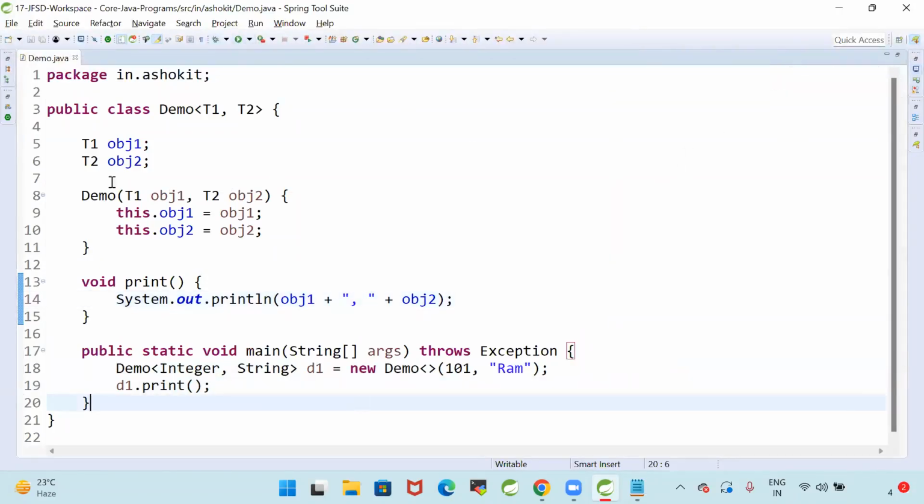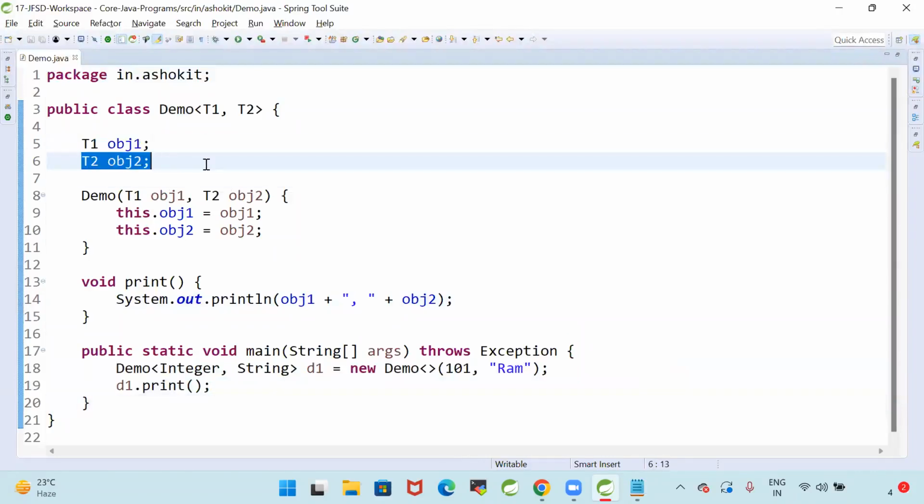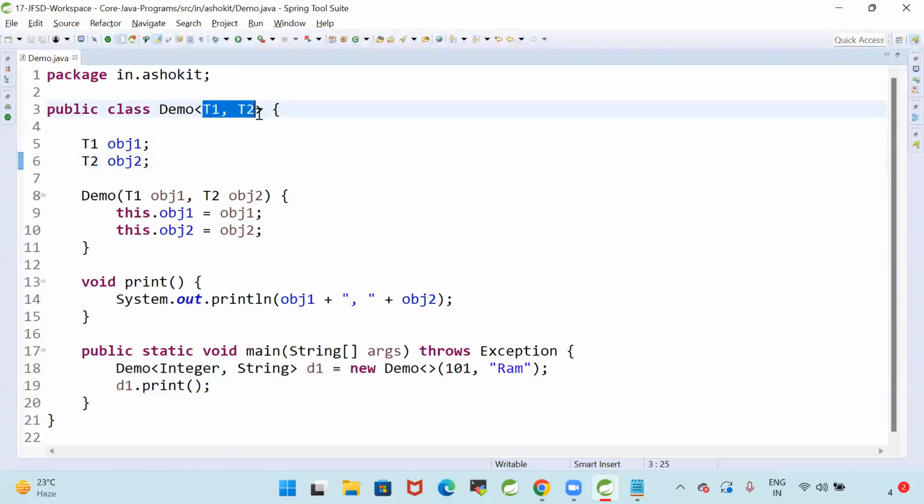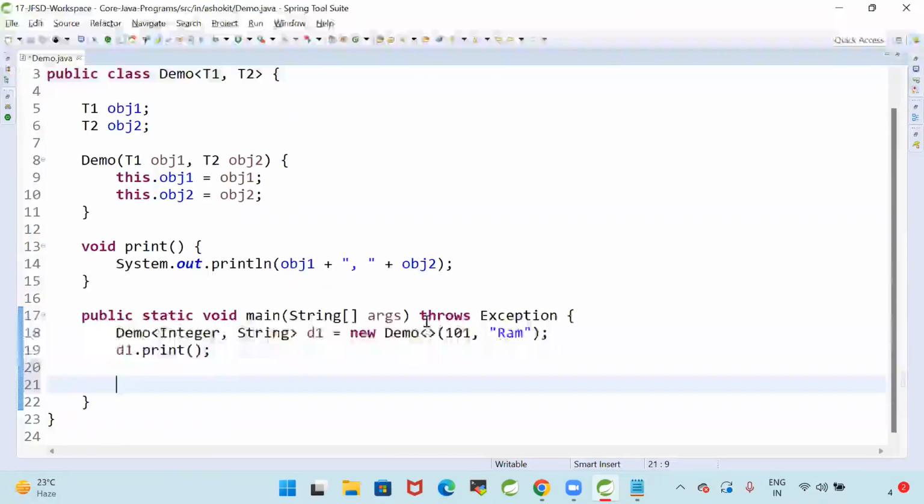Two parameters I'm passing, T1 obj1, T2 obj2. Demo class can hold two types of objects. Those are generic types, data type independent. You can use any type of data. In the demo class, you can store any type of data. For example, let us see. I'm going to create a demo of double, or I can store demo of string and long, is equal to new demo.